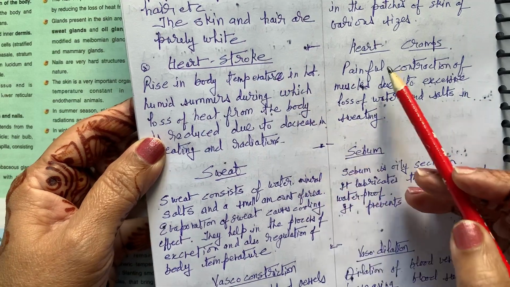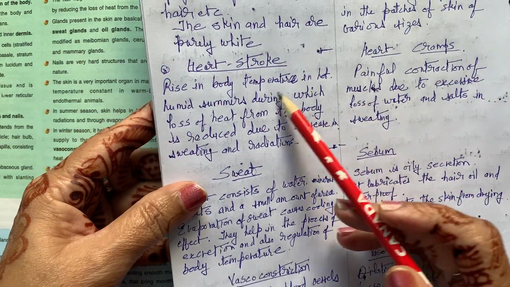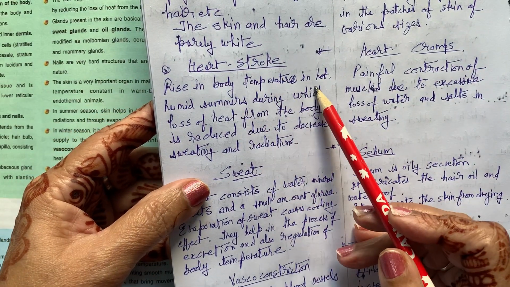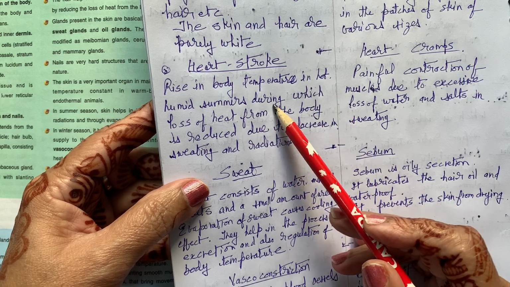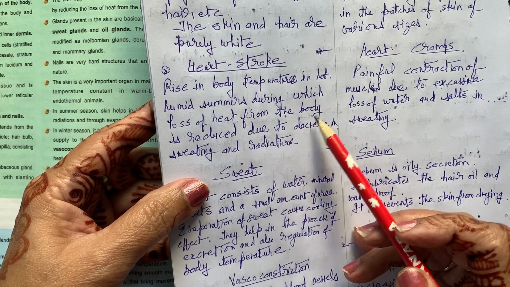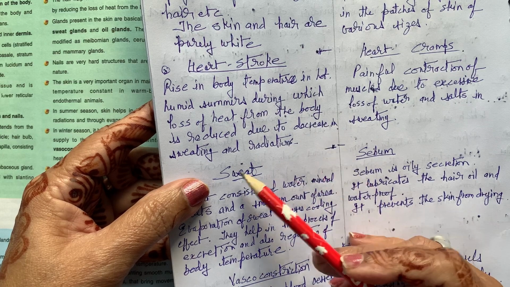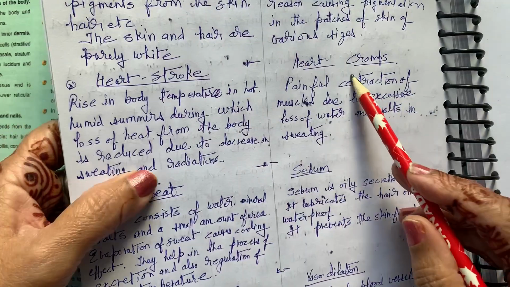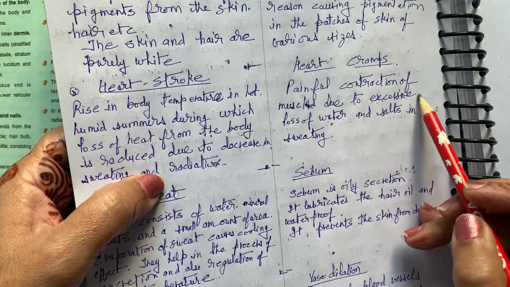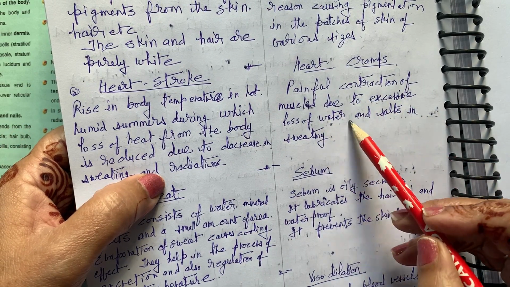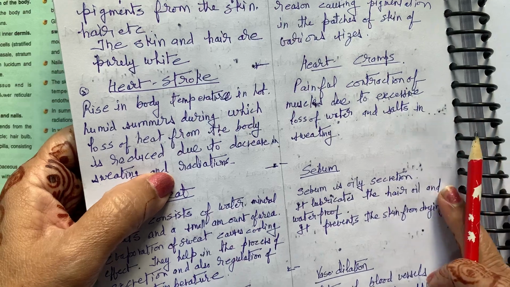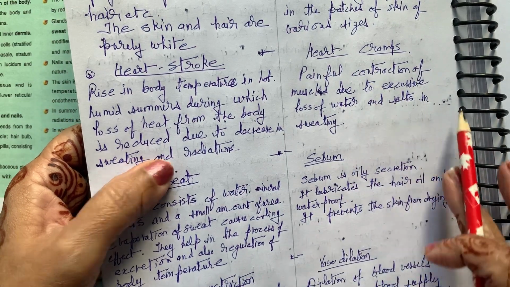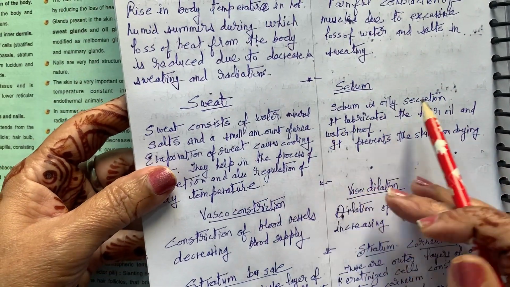Next, heat stroke and heat cramp. As you already know, heat stroke is a rise in body temperature in hot, humid summers during which loss of heat from the body is reduced due to decrease in sweating and radiation. Whereas heat cramps are painful contraction of muscles due to excessive loss of water and salts in sweating. Sweat and sebum.